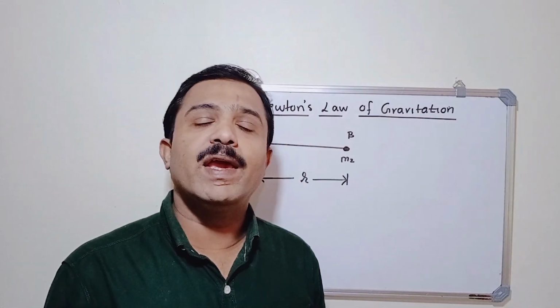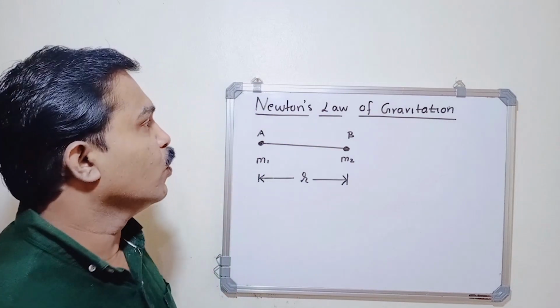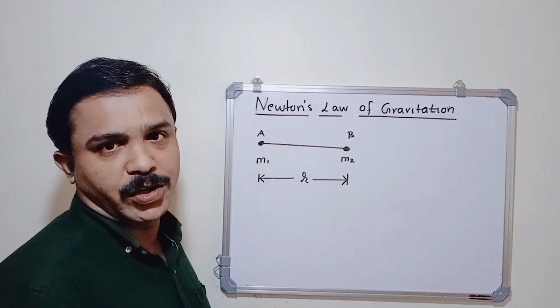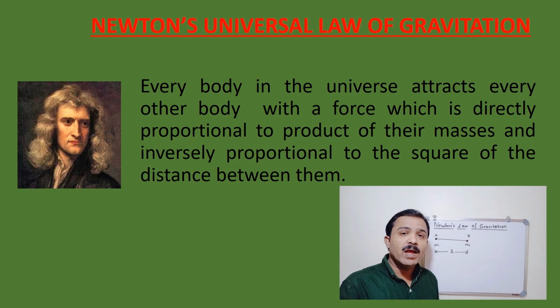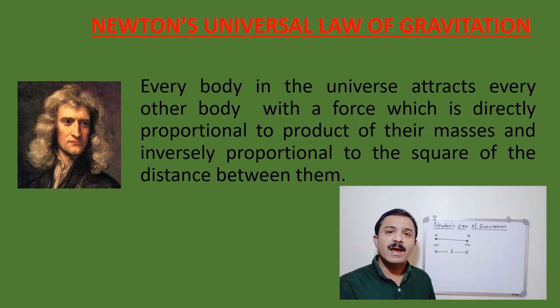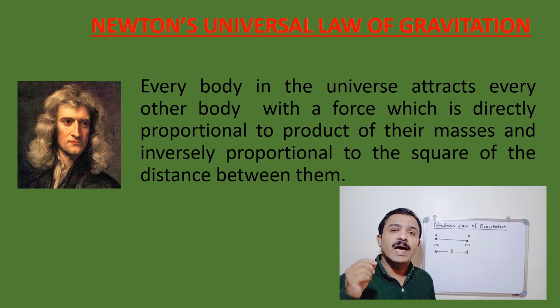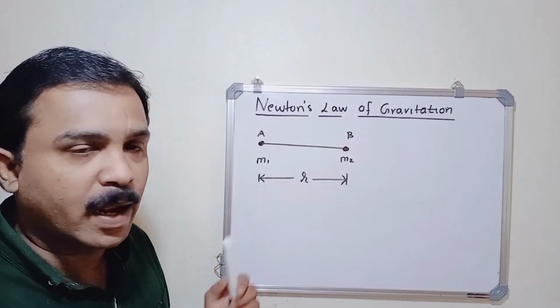Let's see how we can calculate gravitational force. That can be calculated by using Newton's universal law of gravitation. It states that every body in the universe attracts every other body with a force which is directly proportional to the product of their masses and inversely proportional to the square of the distance between them. Let us discuss in detail.